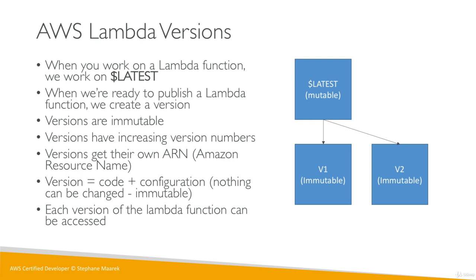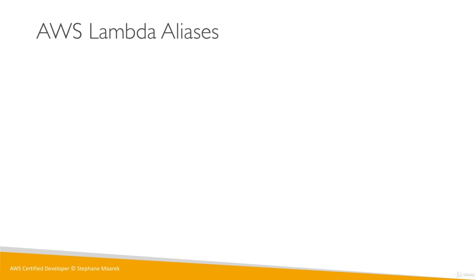So in our workflow, when we work and we're happy with the state of a Lambda function, we say, okay, we're going to snapshot latest and we're going to create a new version out of it. Why would we do this? Well, we create versions in order to have a dev environment, a test environment, and a prod environment, right? But if we have new versions all the time, we have to rewire everything in dev, test, prod all the time, and that may be super painful. Instead, we can use Lambda aliases.